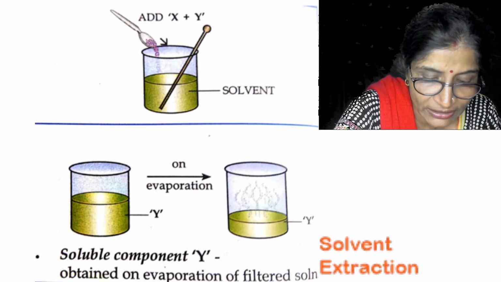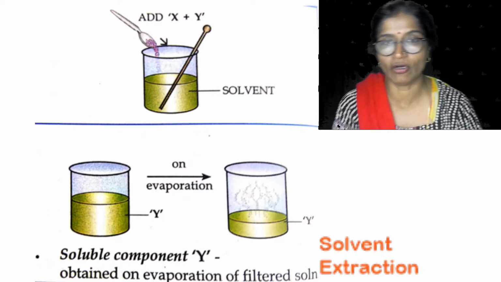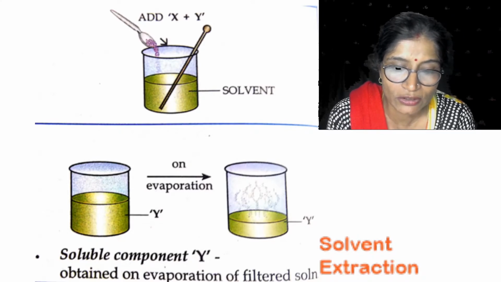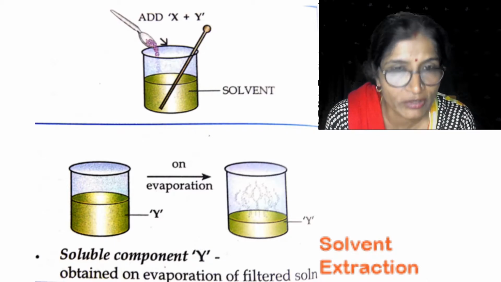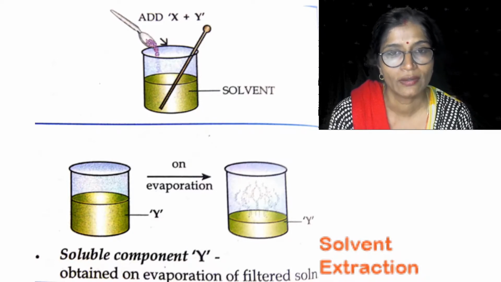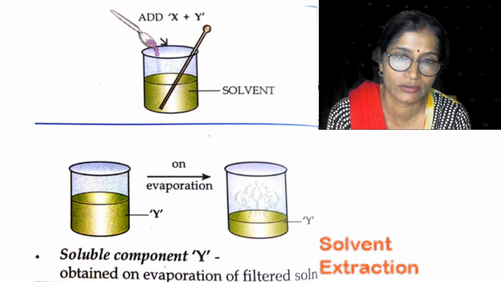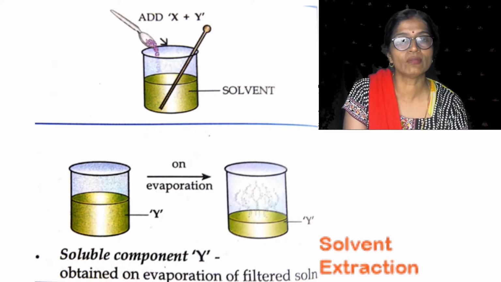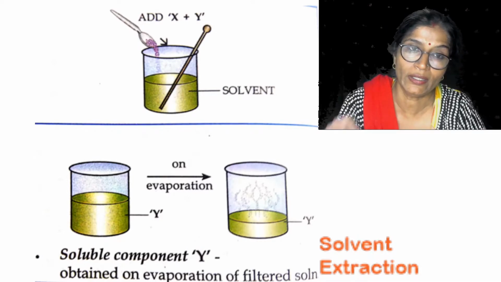The insoluble component of the mixture is left on the filter paper, while the soluble component, that is the common salt, collects as the filtrate. Now we can get back the common salt from the filtrate by evaporation. When the filtrate is evaporated, water will evaporate out, and you will get back common salt.